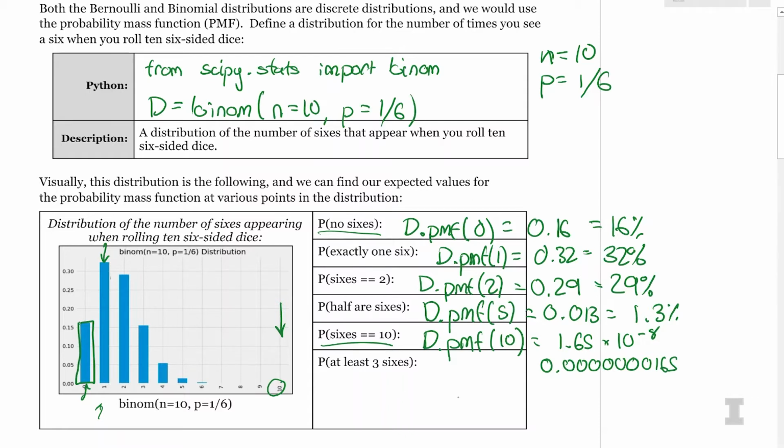And here's the last one: the probability of at least 3 6s. So how would you approach this, Carly? Ooh, if this was a statistical probability question that I was calculating, I would think about, okay, at least 3 6s.